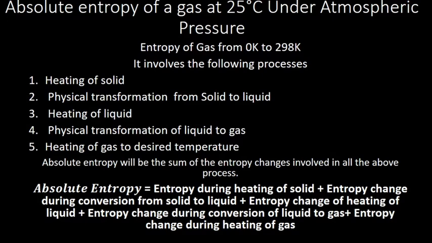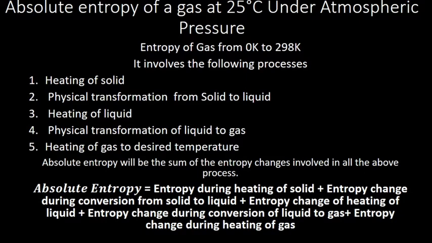So absolute entropy is equal to the entropy during heating of solid, plus the entropy change during conversion from solid to liquid, plus the entropy change of heating of liquid, plus the entropy change during conversion of liquid to gas, plus the entropy change during heating of gas. In heating of solid, there are two portions: 0 to T star, and T star to the fusion temperature.